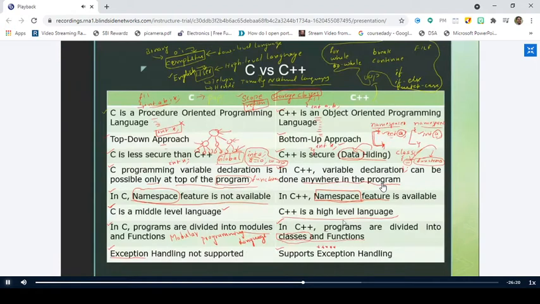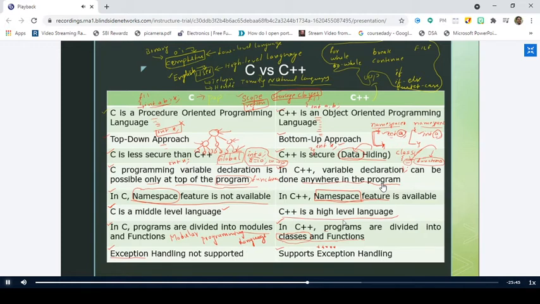Low level languages are the languages which are easily understandable by the computer, which is nothing but the binary language, and the languages which are easily understandable by the programmer are called high level languages. So that follows the English language, right? Similarly, in C, the programs are divided into a number of modules. That is the reason why we can call C a modular programming language. But in C++, we divide the program into a number of classes and functions.